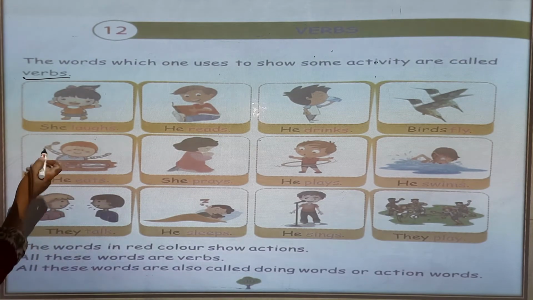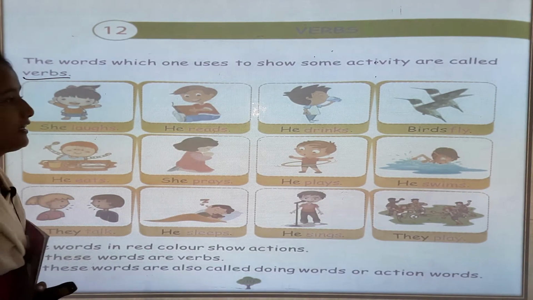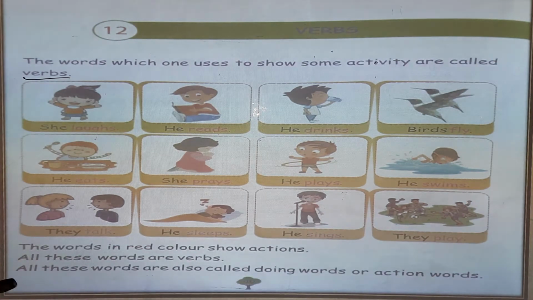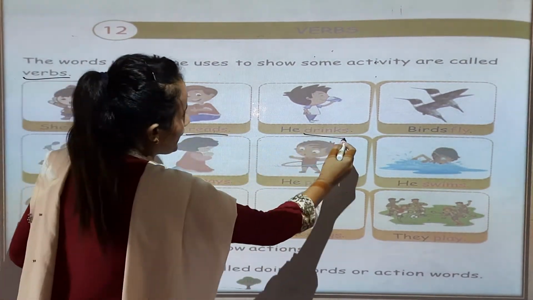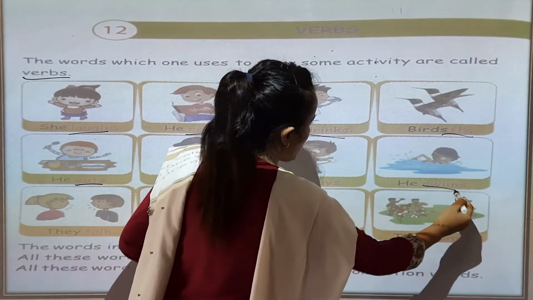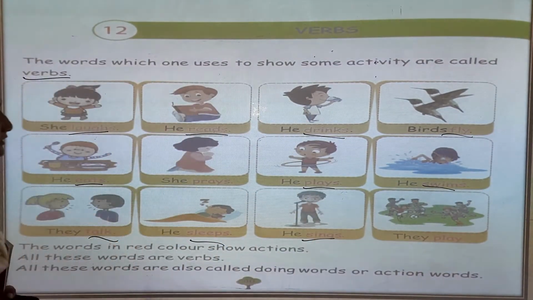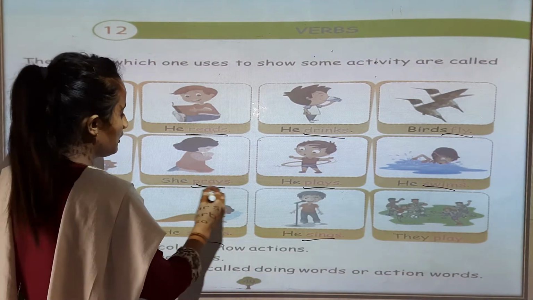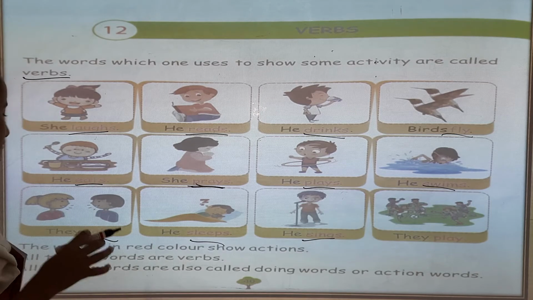Like, these examples are there. She laughs, he reads, he drinks, birds fly, he eats, she prays, he plays, he swims. So these are the activities: reads, drinks, flies, swims, plays, sings, sleeps, talks. So these are the verbs. The words which show our activity are called verbs.